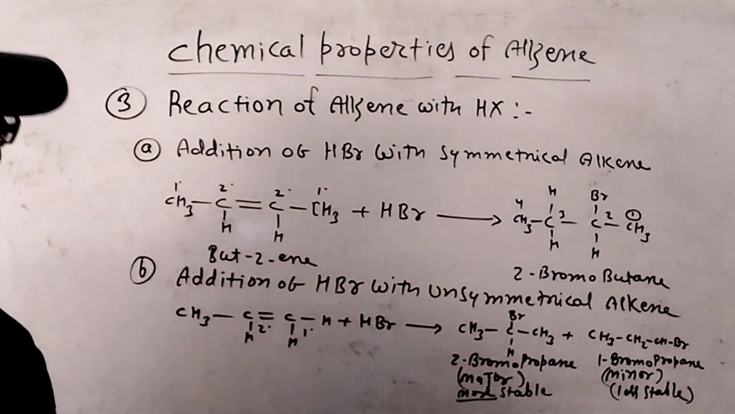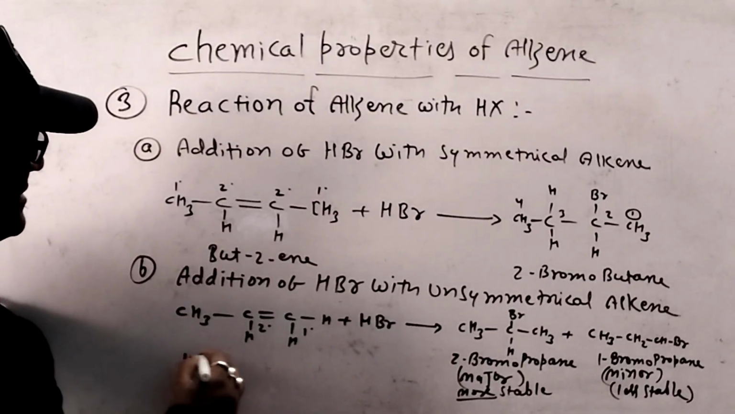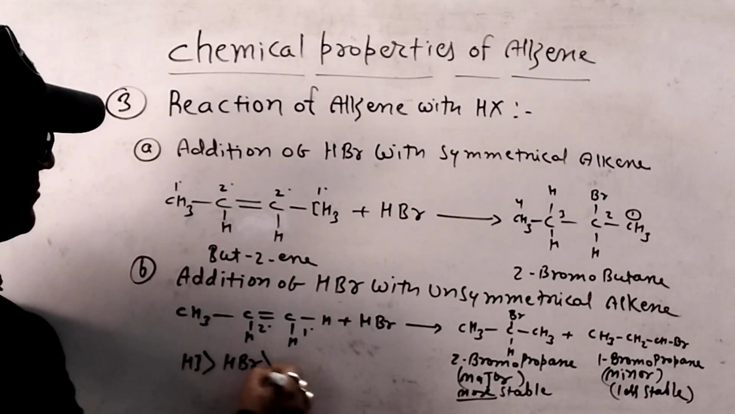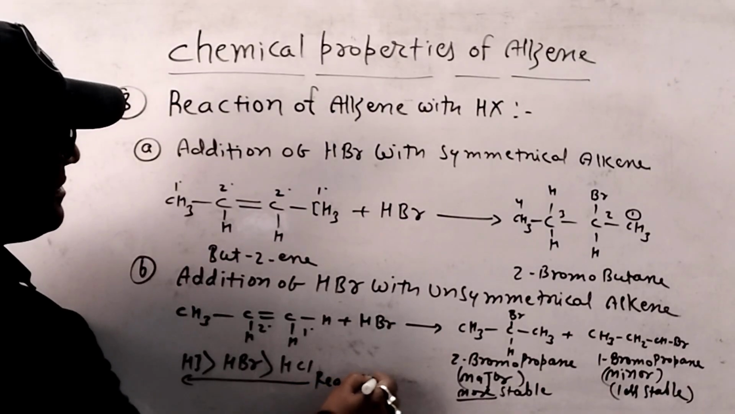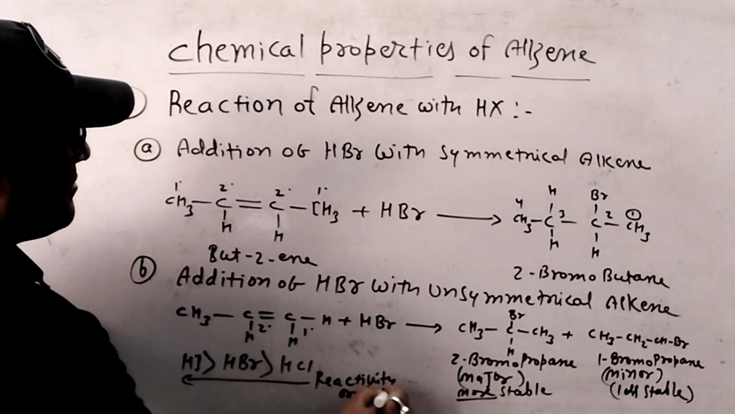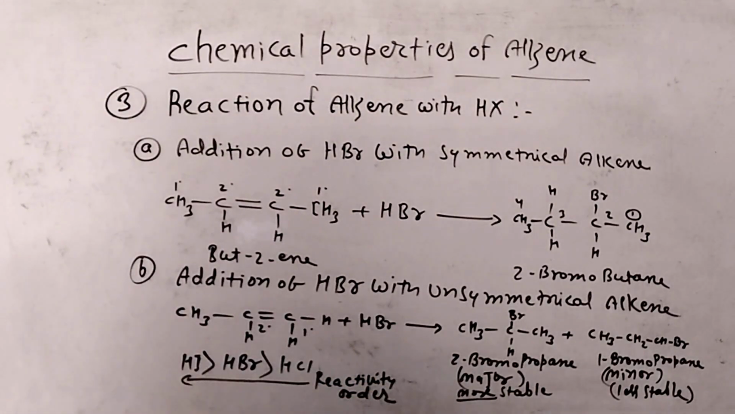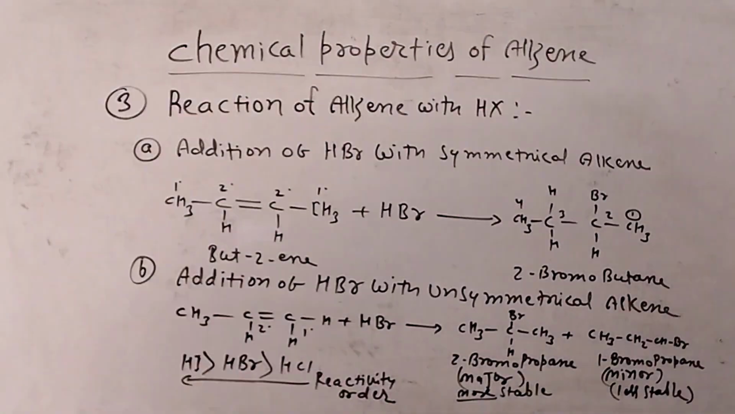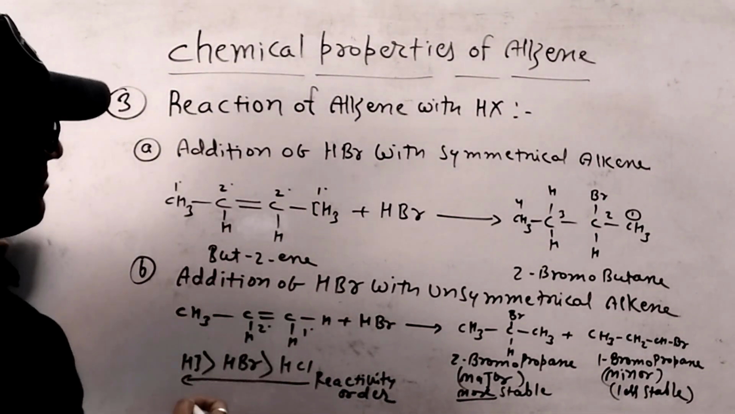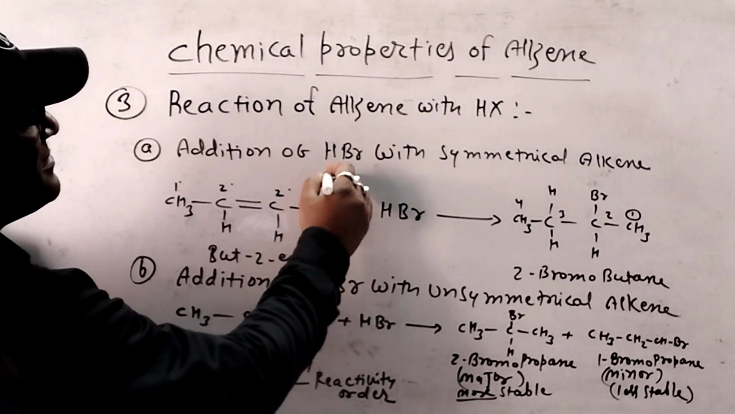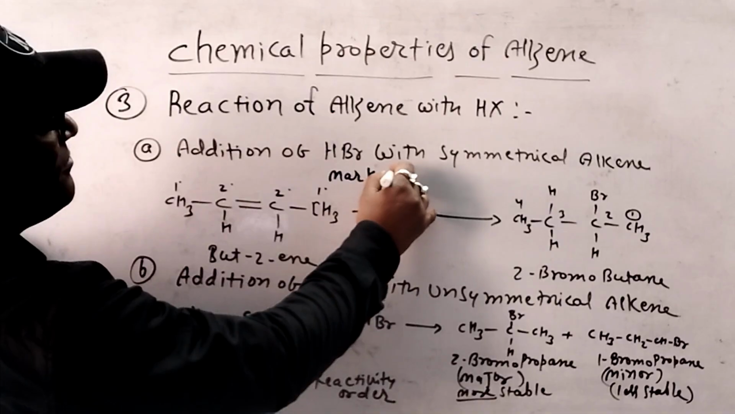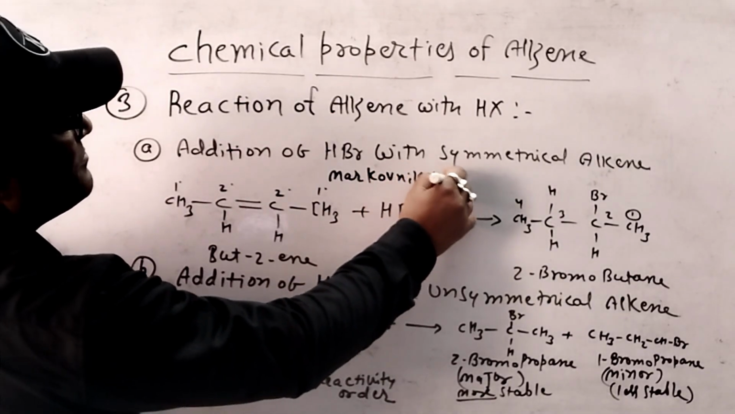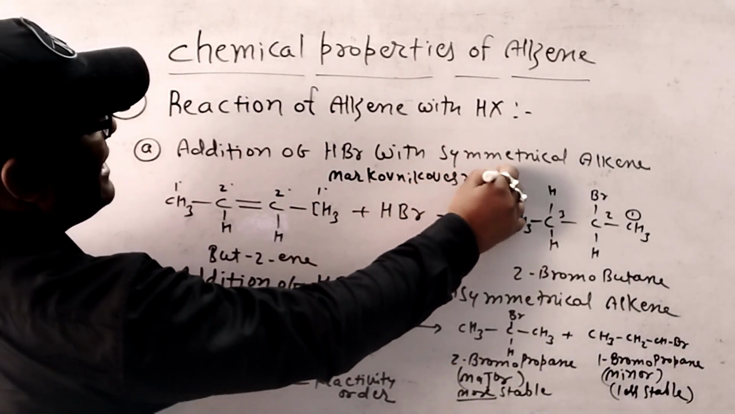Now we can write reactivity order of hydrogen halide. So HI is more reactive than HBr, more reactive than HCl. So this is reactivity order of hydrogen halide. You can take a screenshot. Now this reaction is called Markovnikov's addition reaction. These reactions are called Markovnikov's reaction.